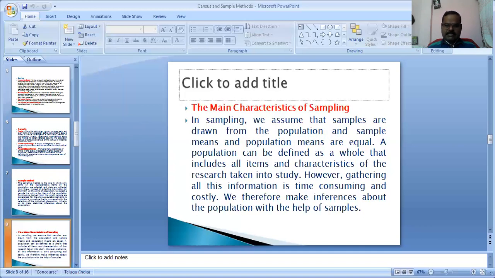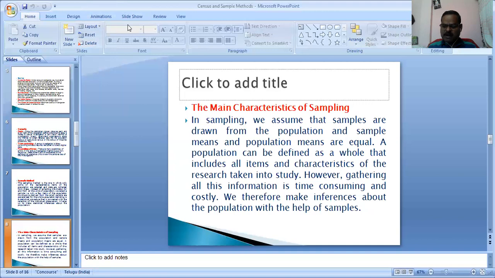What are the main characteristics or the aim of sampling? In sampling, we assume that samples are drawn from the population and that sample means and population means are equal. A population can be defined as a whole that includes all items and characters of the research taken into the study. However, gathering all this information is time consuming and costly. We therefore make inferences about the population with the help of samples.